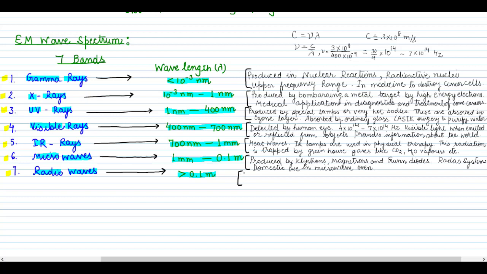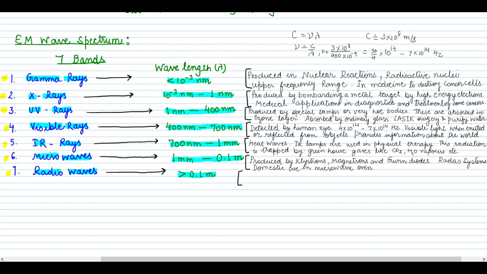And the last one is the radio waves, which have the highest wavelength or the lowest frequency. So radio waves are the highest wavelength waves, because we use radio waves for communication and they travel long distances, so they have a very long wavelength, because if they were a very small wavelength, they would not be able to cover that much distance. So these are very long wavelength waves which are scattered from high buildings, trees and all the structures, and they reach us to give us the signals. So radio waves have the highest wavelength and the lowest frequency.